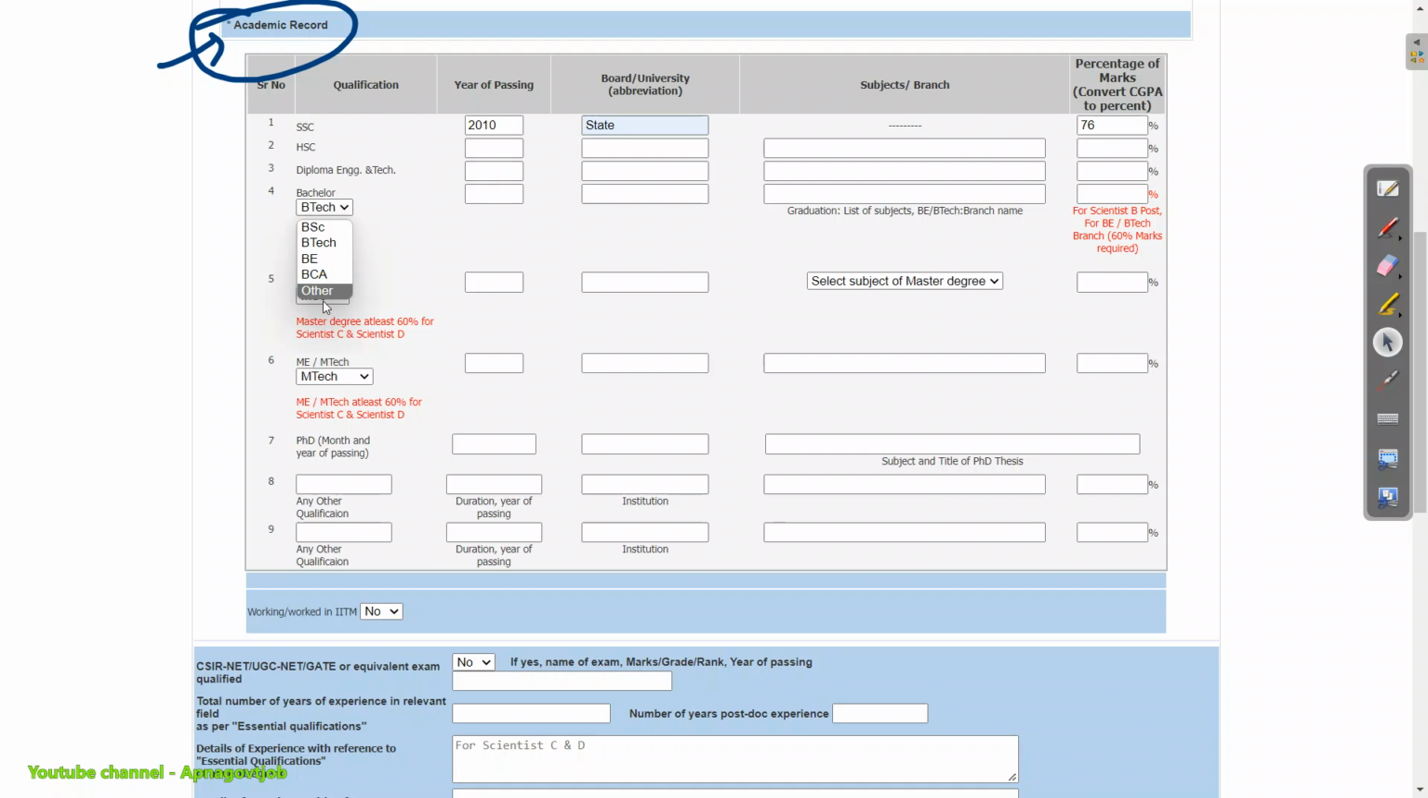Then in bachelor's you can select BSc, BTech, BE, BCA, or other. Okay, so if you select other, then you have to enter here what bachelor's degree you have, and you can select BE, BTech depending on your qualification.